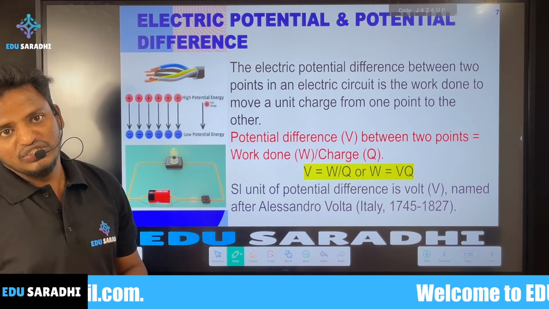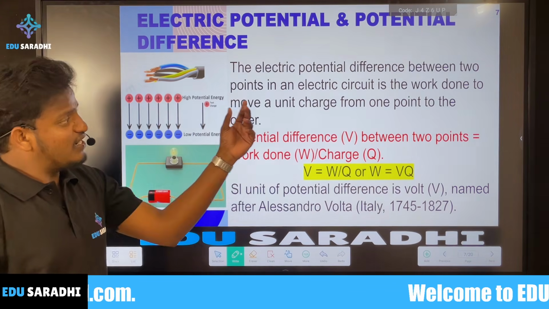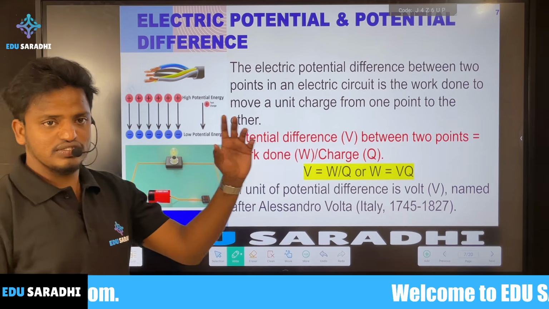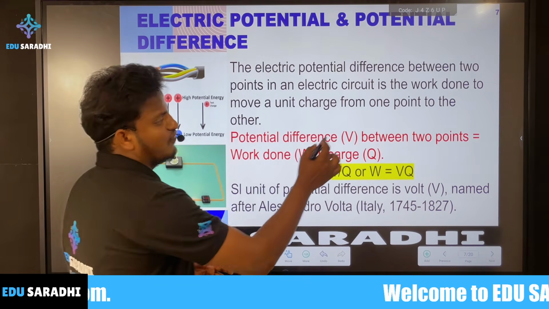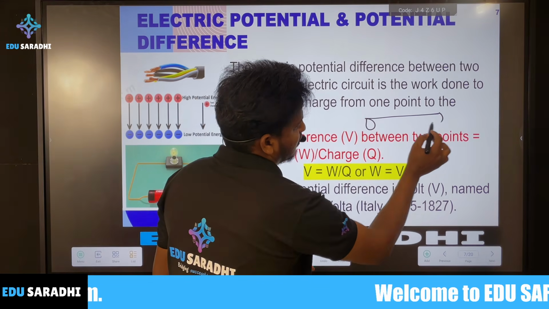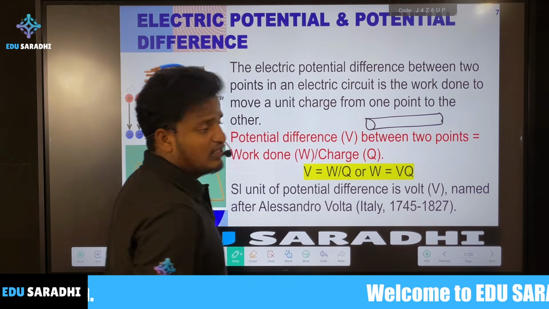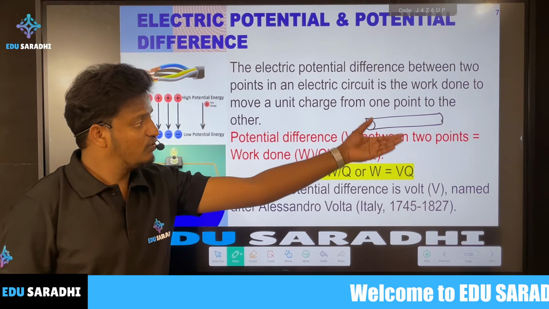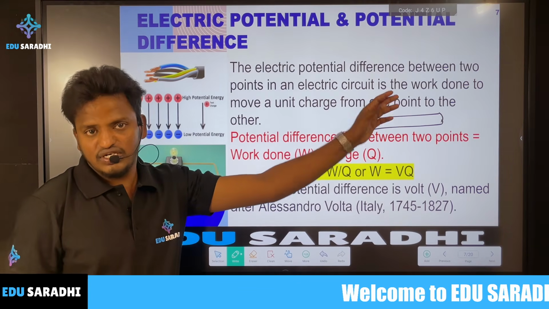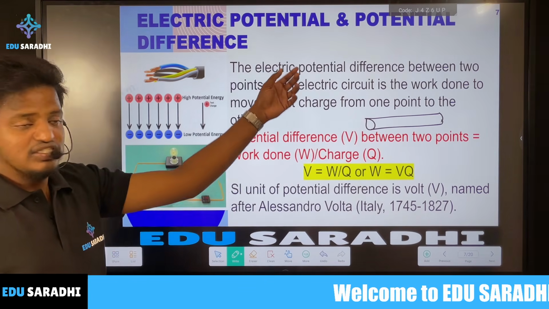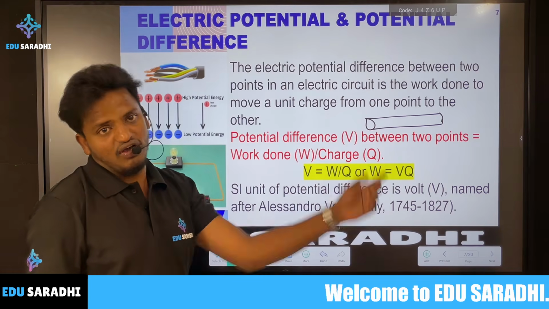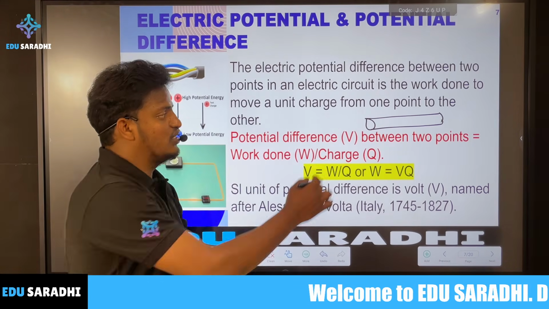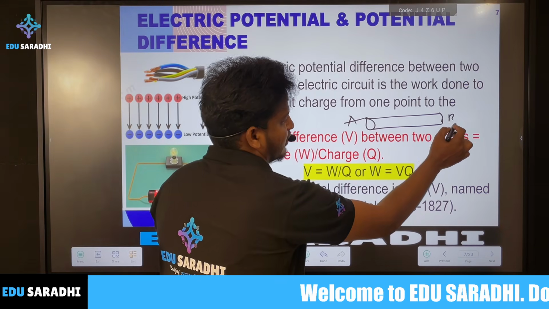Same like that, when both ends of a wire are at the same potential, there is no flow of any charge. Here we call it electric pressure, which creates the potential difference across the two ends of a conductor.